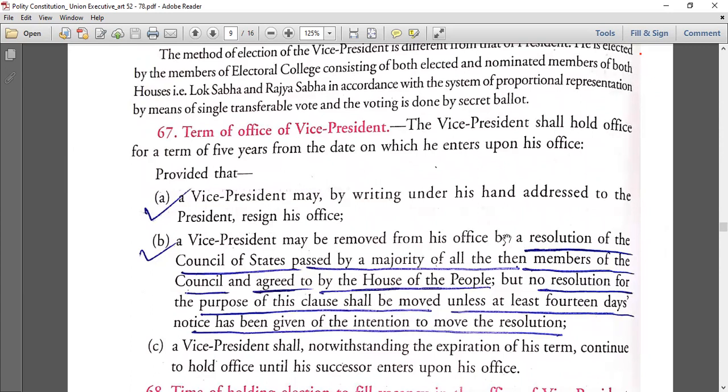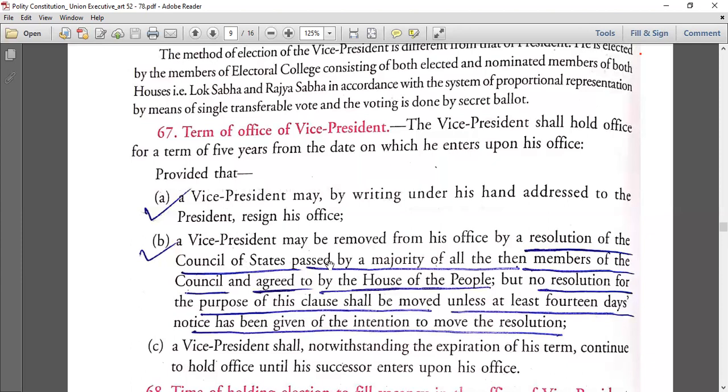The Vice President may be removed from his office by a resolution of the Council of States, meaning Rajya Sabha, passed by a majority of all the then members of the council and agreed to by the Lok Sabha. That's it. So in Vice President removal, things will start from Rajya Sabha. But in President removal, things may start from Rajya Sabha or from Lok Sabha. Here, it will start from the Council of States.